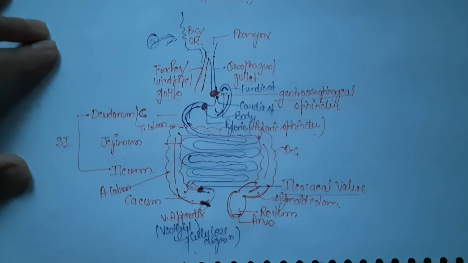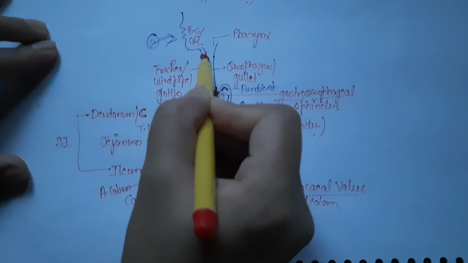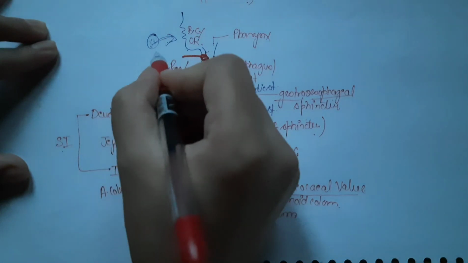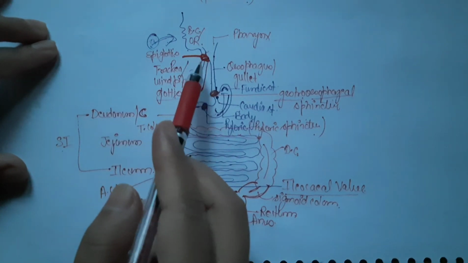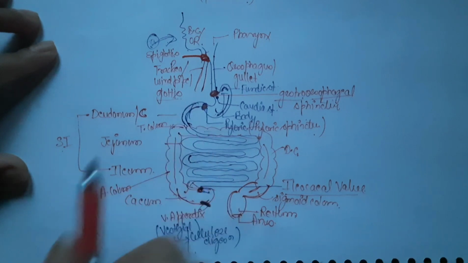Now, this has a cartilaginous flap. This flap is called epiglottis. This epiglottis, or this flap, ensures that food particles do not enter the windpipe, or else it will choke our